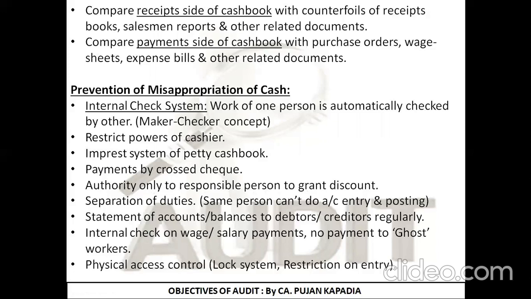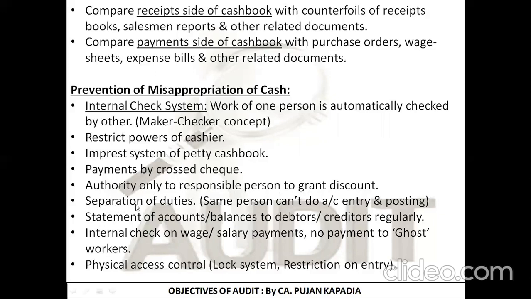Okay, yes, if a customer comes, you can upfront give some amount of discount, but we should give this power, this authority, only to the responsible person, as a result of which the chances or the possibility of misappropriation of cash can be reduced. Next, again, the most important point from the audit viewpoint, that is separation of the duties.